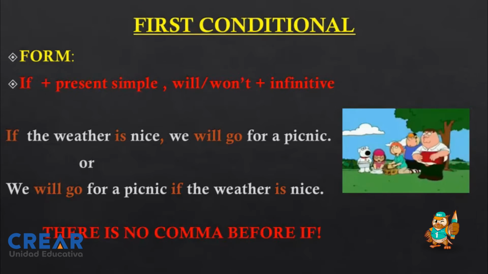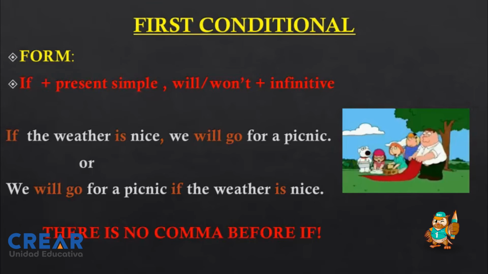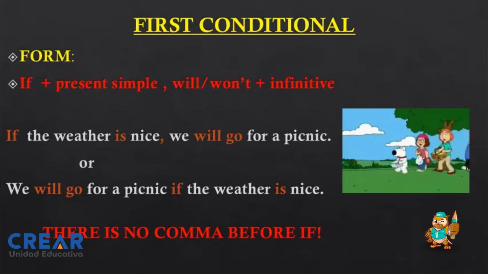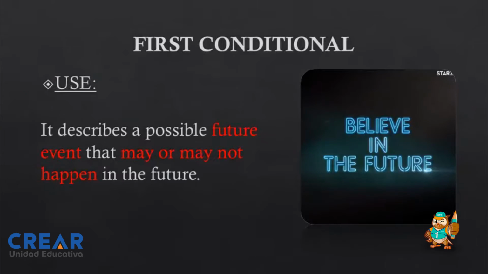But if the word if is at the beginning of the sentence, you have to use a comma. For example, if the weather is nice, comma, we will go for a picnic. And we don't use a comma, cuando no utilizamos comma, when the main result is at first, cuando el resultado está al principio. Okay, don't forget it, kids.